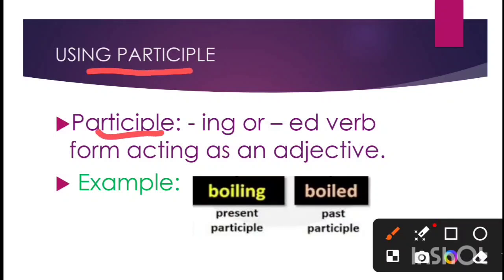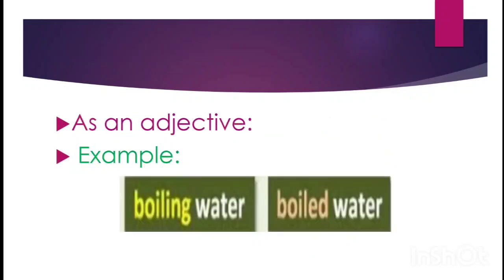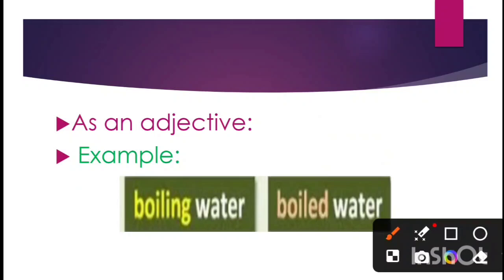What is participle? ing or ed verb form acting as an adjective. It acts as a describing word. Boiling, boiled. Boiling is present participle and boiled is past participle. Past participle को हम verb की third form भी कहते हैं. As an adjective, how it describes? Boiling water, boiled water.